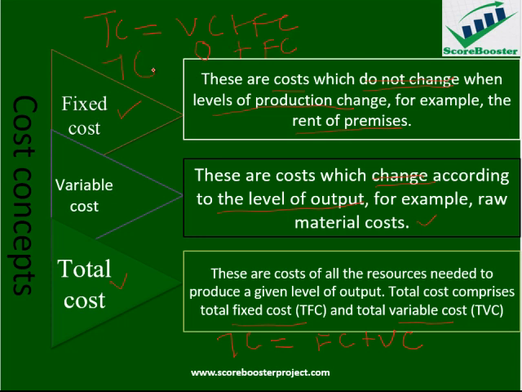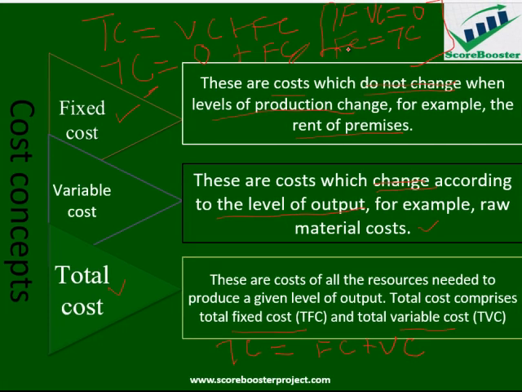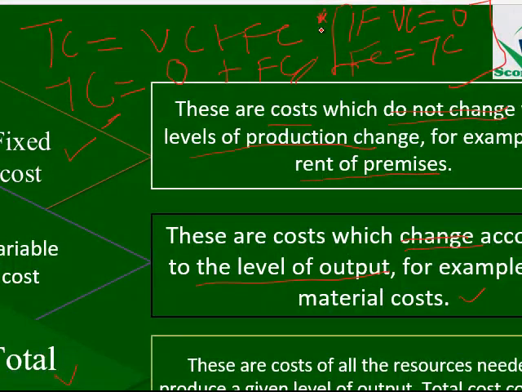So at this point, when the variable cost is 0, our total cost will equal the fixed cost. So let's take note of that, please. Can I repeat that? If variable cost is equal to 0, then fixed cost will automatically equal total cost. So I would like us to take note of this particular formula.